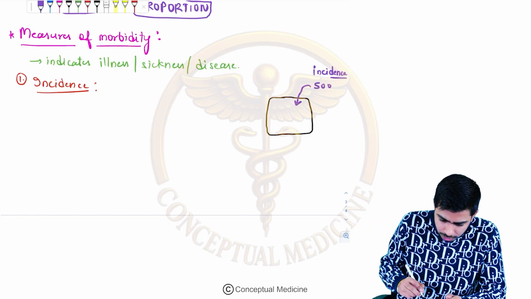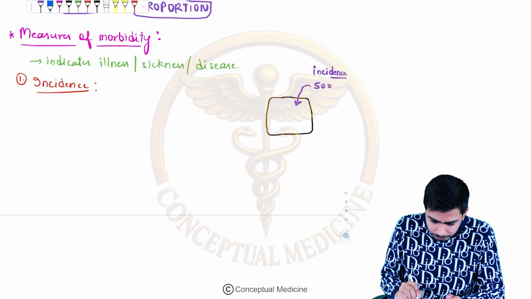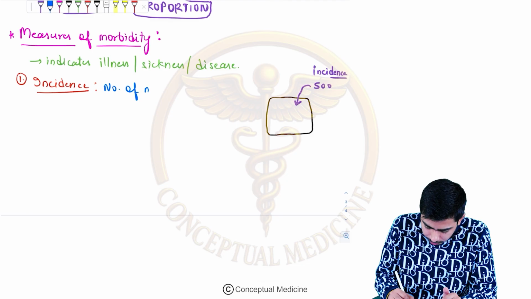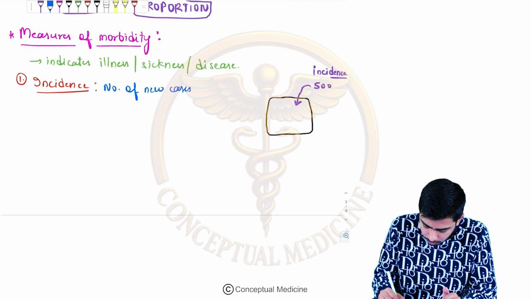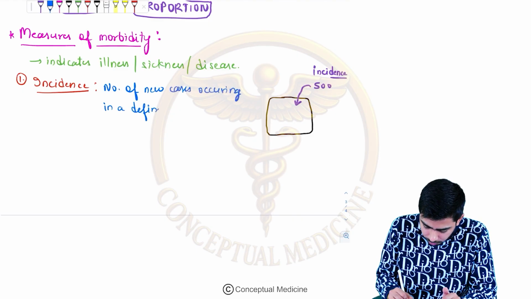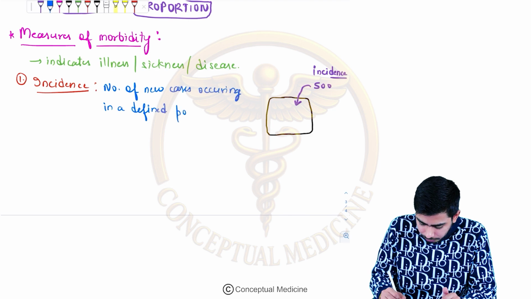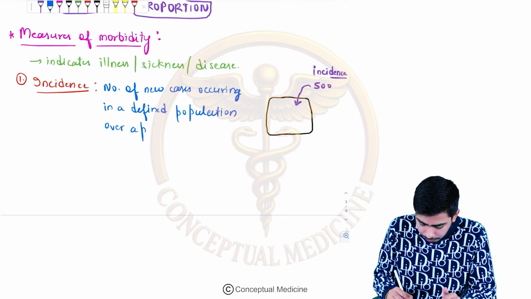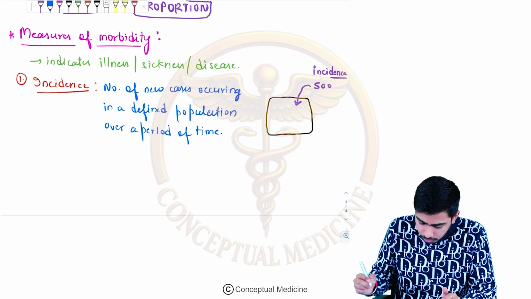Okay, fine. So incidence, I'm defining over here as well. It is the number of new cases occurring in a defined population over a period of time. So there should be no confusion.